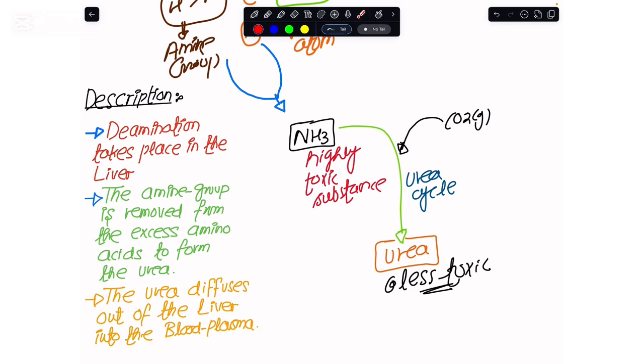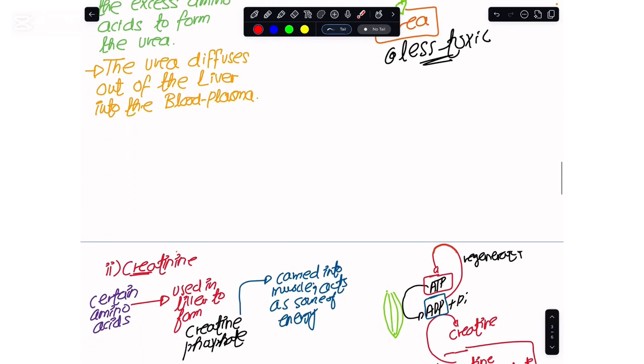Now this is how the urea is formed, and this is one of the commonly asked MCQs: where is the urea produced? You would never say the kidneys, you would say it is the liver. It is the kidneys that are filtering it out, but it is the liver that is actually producing it by the deamination of the amino acids.